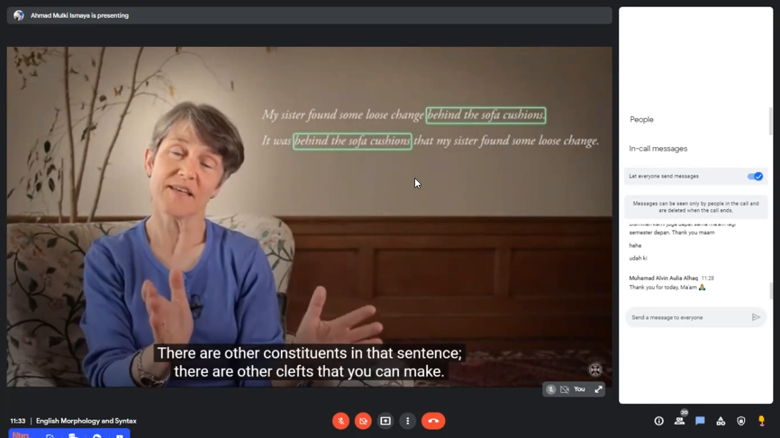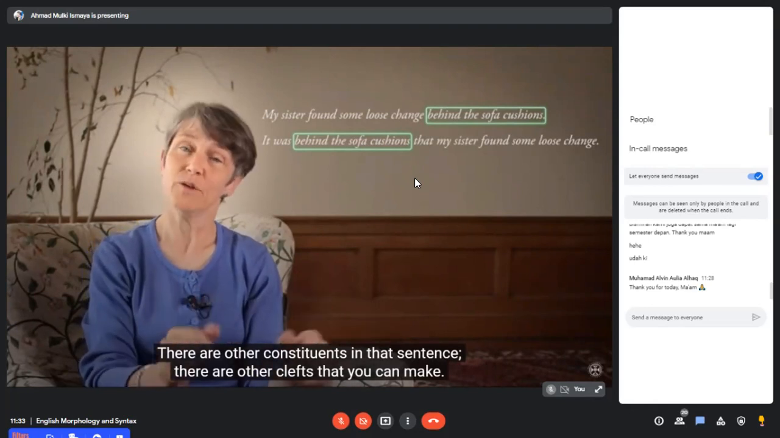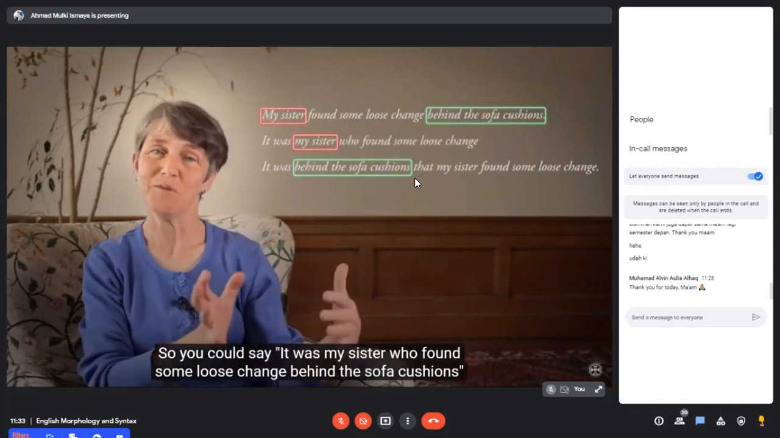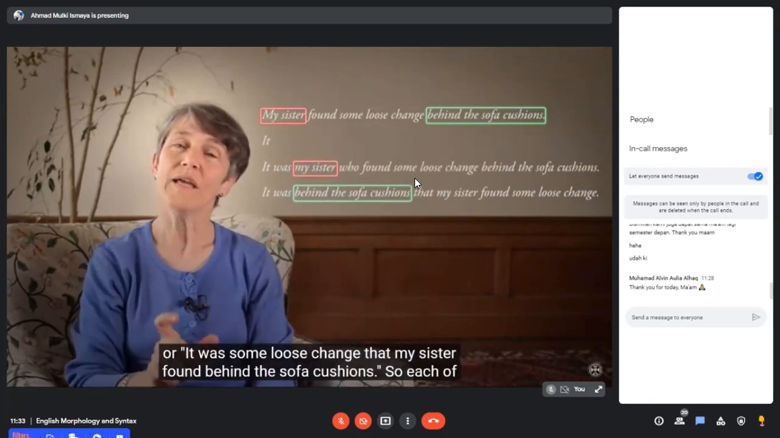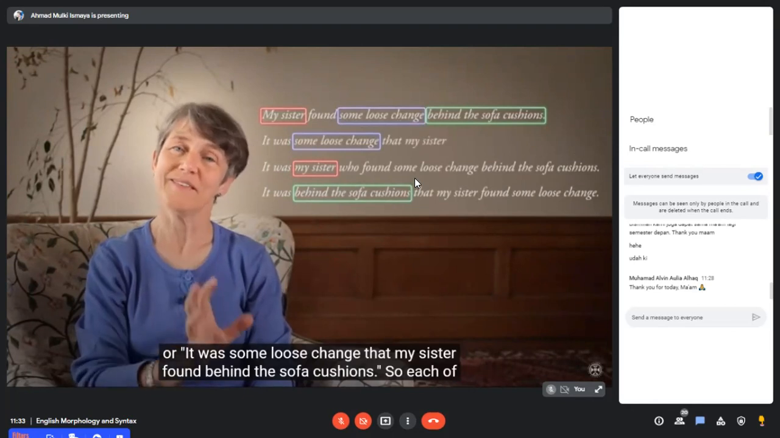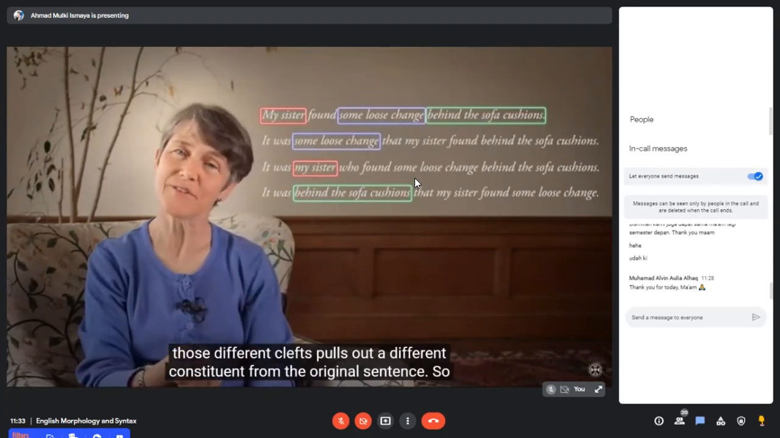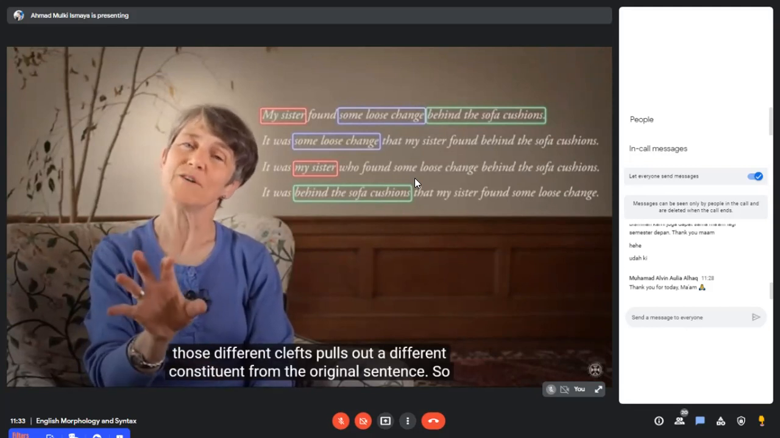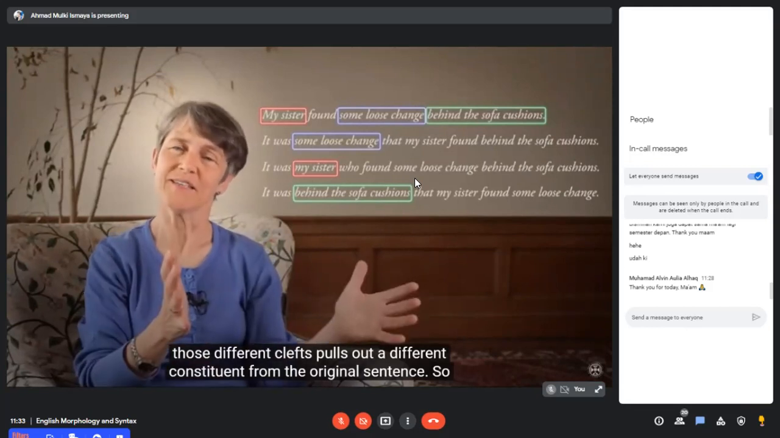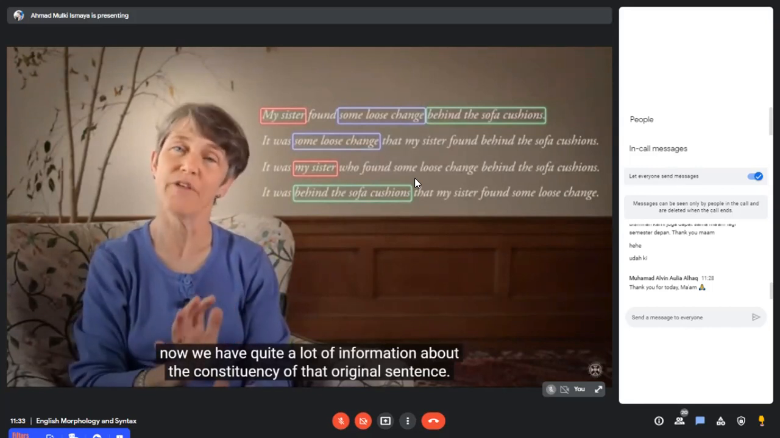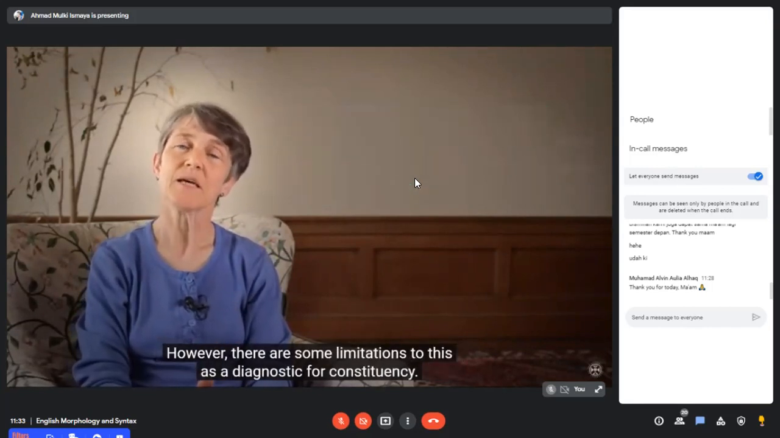There are other constituents in that sentence. There are other clefts that you could make. So you could say, it was my sister who found some loose change behind the sofa cushions. Or it was some loose change that my sister found behind the sofa cushions. So each of those different clefts pulls out a different constituent from the original sentence. So now we have quite a lot of information about the constituency of that original sentence.